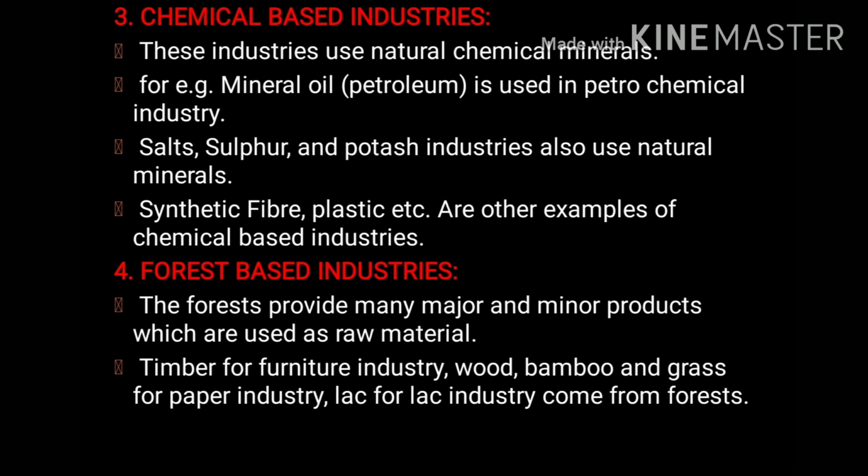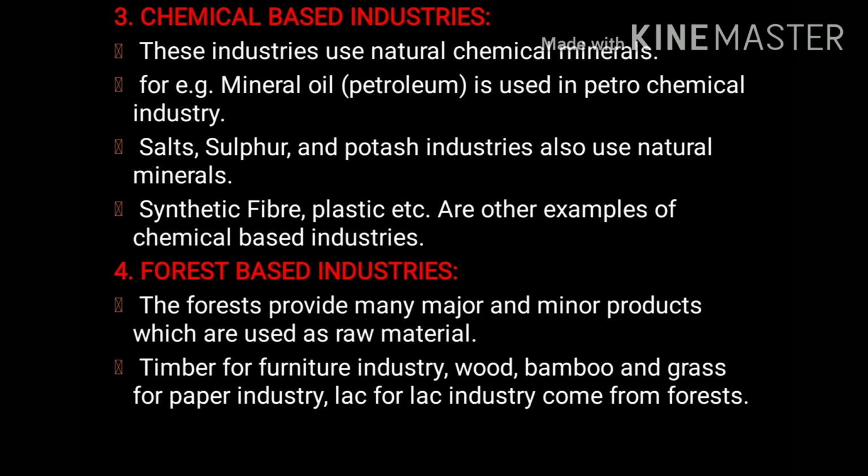Third one is chemical-based industries. These industries use natural chemical minerals. For example, mineral oil, petroleum is used in petrochemical industries. Salt, sulfur, potash industries also use natural minerals. Moreover, synthetic fiber and plastic are other examples of chemical-based industries.